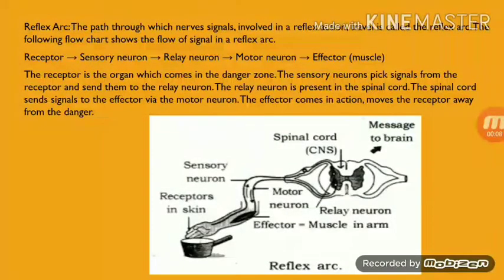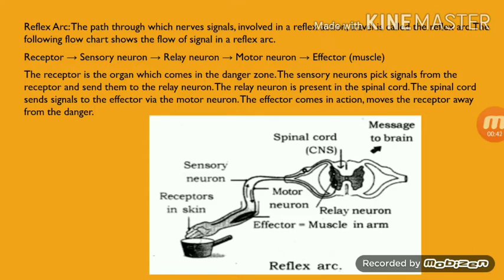Let's discuss the reflex action in detail. The reflex arc is nothing but the path through which the nerve signal involved in the reflex action travels. It is the path where the reflex action will take place, the path where the nerve signal travels. The flow chart shows the flow of signal in a reflex arc.